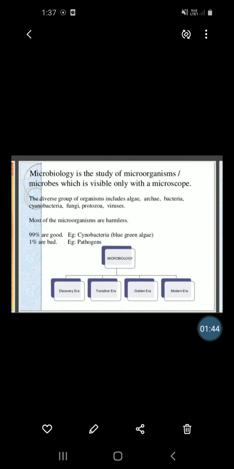Second objective, to understand the importance and implementation of sterilization in pharmaceutical processing and the pharmaceutical industry. Third objective, to learn sterility testing of pharmaceutical products.